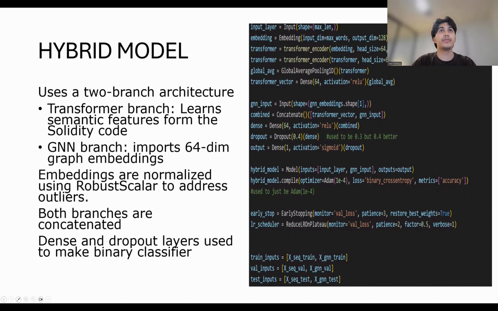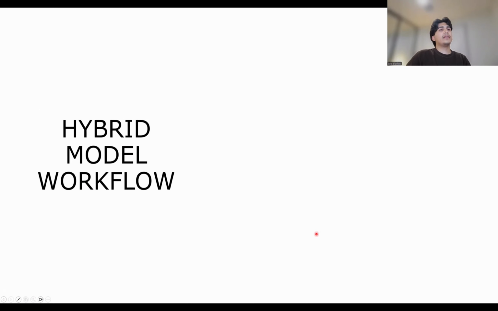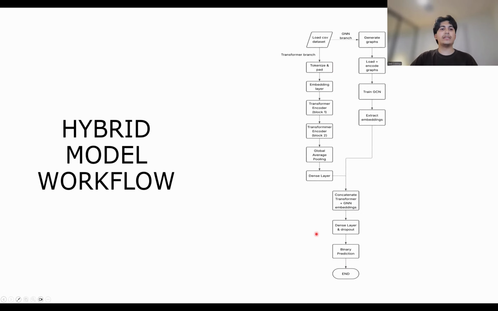Now, here's also this code snippet for this, where you can see the GNN inputs being the embeddings, the transformer layer here, the GNN layer here, and the hybrid model, with early stopping and learning rate plateauing applied in both. Now, as for the hybrid model workflow, it can be seen in this flow chart, where you can see all the processes that the transformer model went through and the processes that the GNN went through, and all the processes that I mentioned earlier.